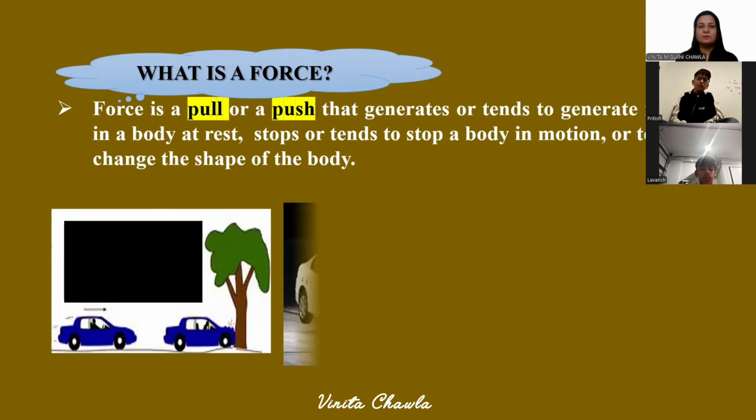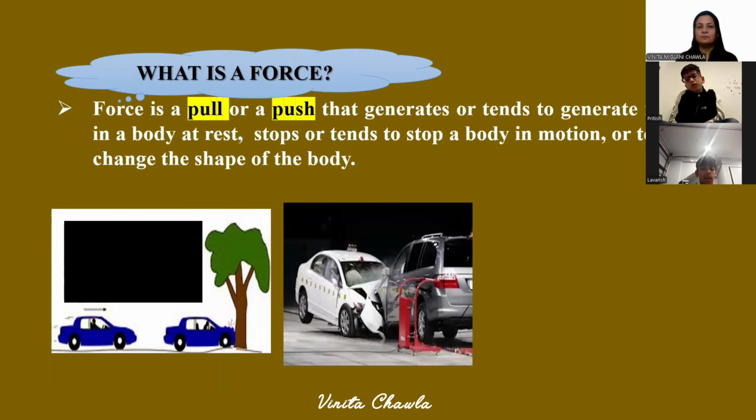What is happening here? In the first picture, a car hit a tree, like an accident. In the second case, two cars hit each other.